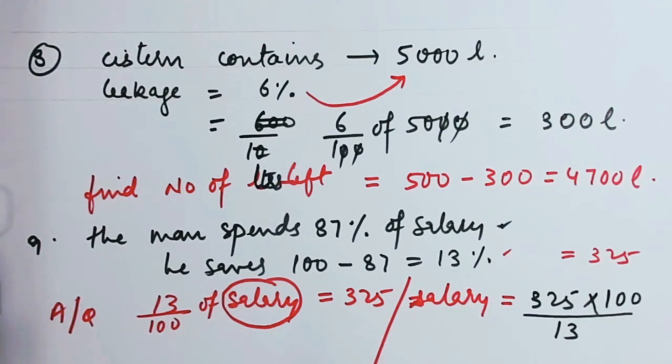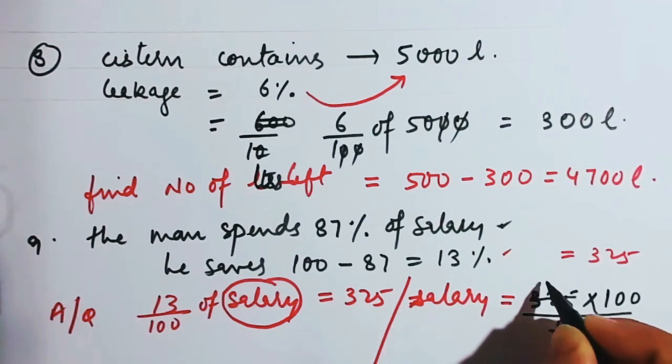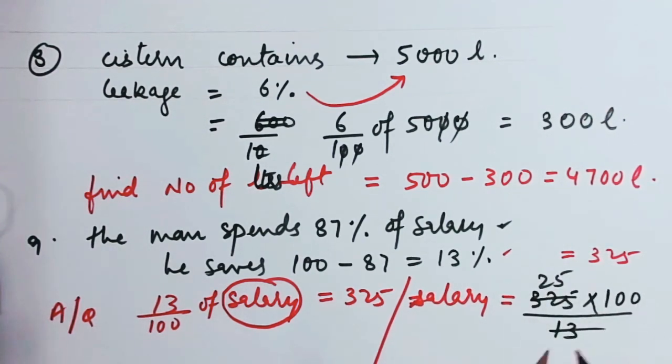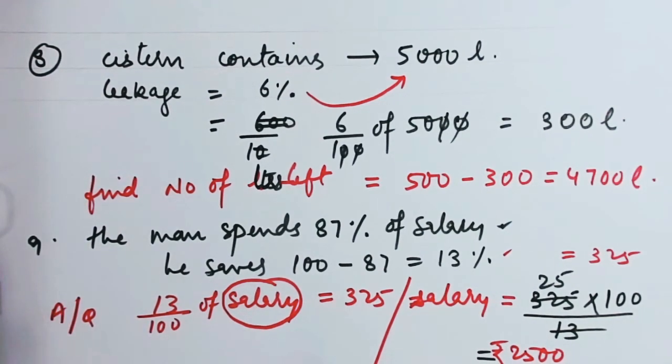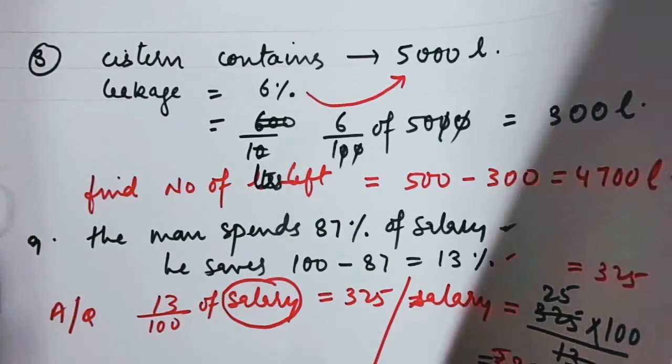So when you solve this, 13 how many times? 13 25 times, which will give you 2500 rupees. So his salary was 2,500, and then he spends 87% of his salary and saves 13% of his salary.